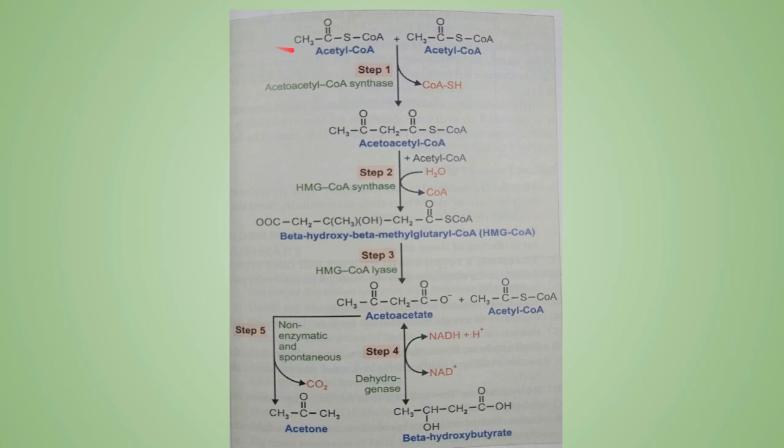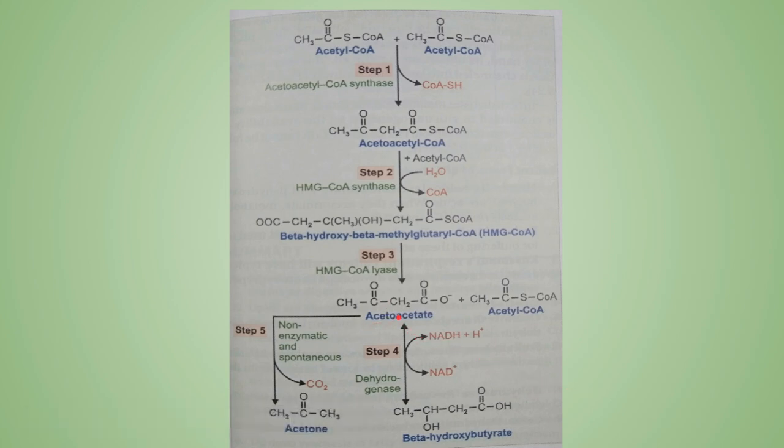As you can see, two acetyl-CoA molecules condense in the presence of acetoacetyl-CoA synthase to form acetoacetyl-CoA. Now this acetoacetyl-CoA combines with one molecule of acetyl-CoA in the presence of HMG-CoA synthase to form beta-hydroxy-beta-methylglutaryl CoA, or HMG-CoA. This HMG-CoA undergoes lysis, or breakdown, in the presence of HMG-CoA lyase and forms two substances: acetoacetate, which is a primary ketone body, and acetyl-CoA, which can be used again back in step 2.